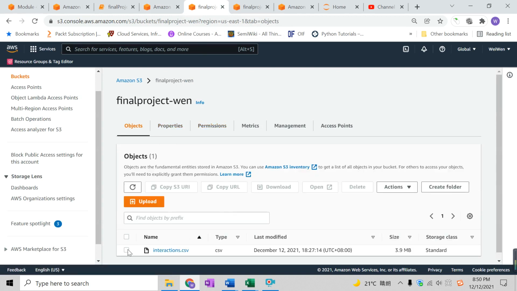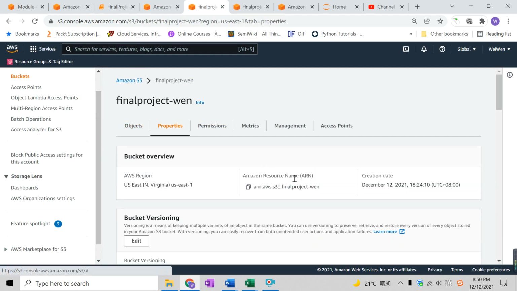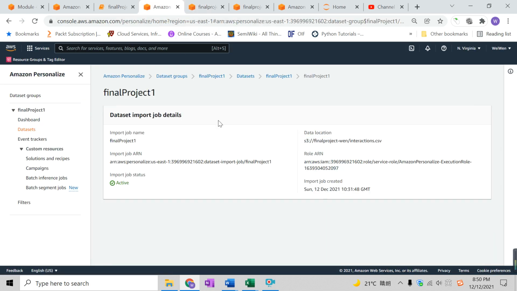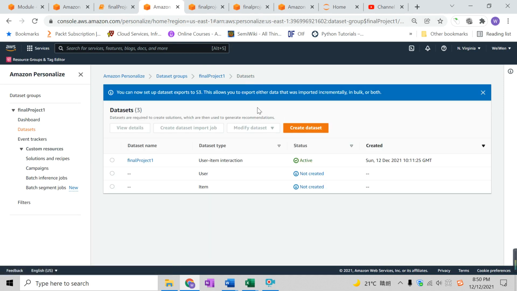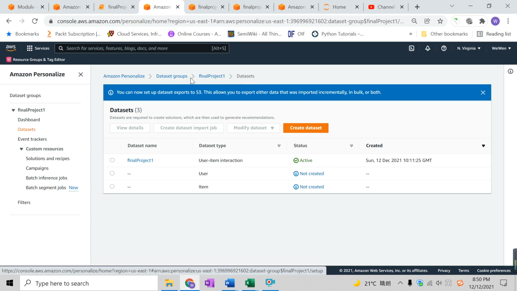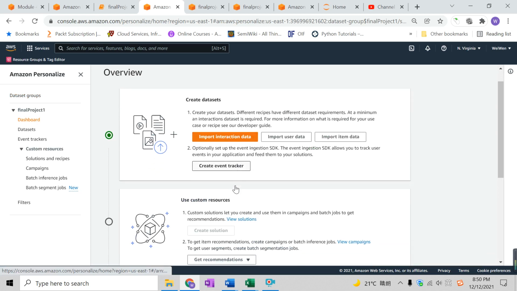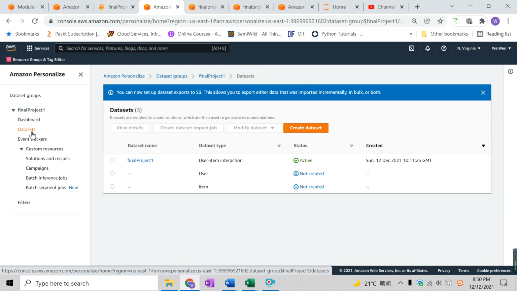If you copy the URL from the properties, yes, this is the same. So the final project dataset is imported from this location, and once it's imported, it's active right here. It takes a long time to import for some reason, so I won't go through the importing process. But just know that once your data set is created, you have to import the interaction data.